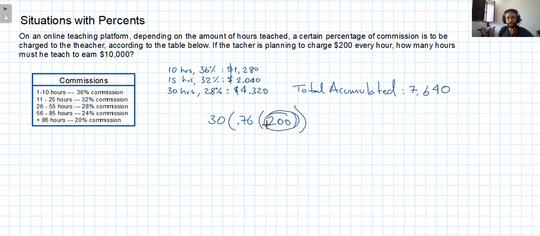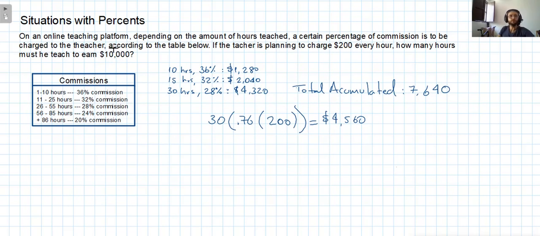So again, 200 pesos, but he will earn the 76% of that because of the 24% of commission, and it's going to be 30 hours. In total, it's going to be 4,560 pesos. So that's the amount of pesos that the teacher will earn for this portion alone.